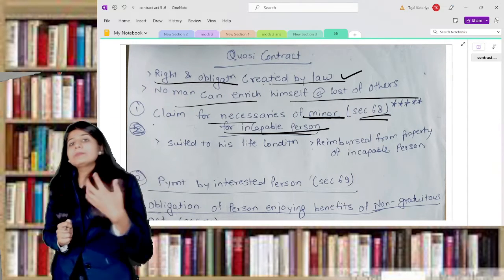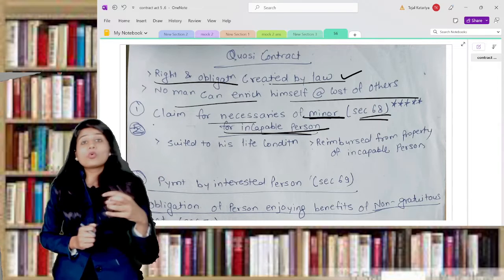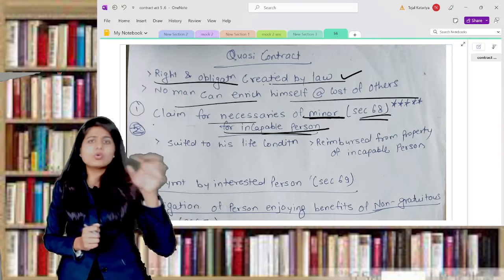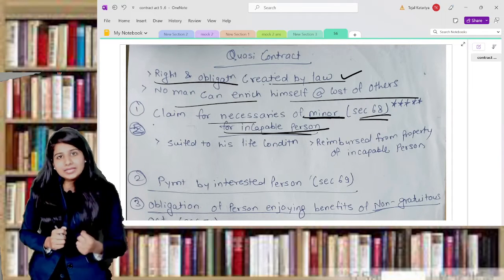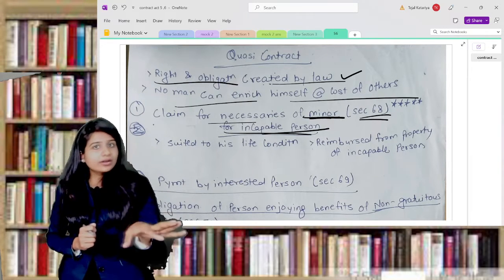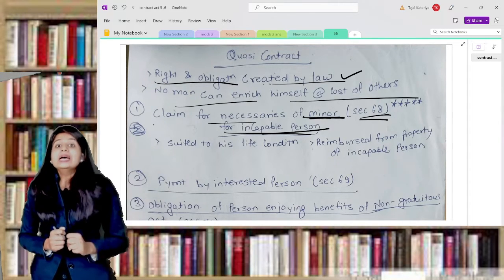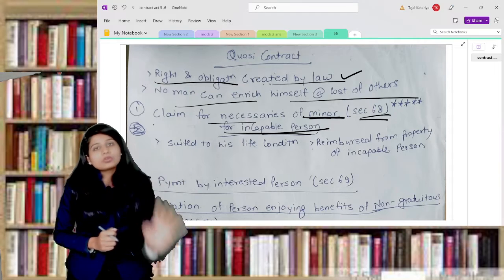So basically, if you provide or supply any necessary things to a minor, you will get money for that. Even though you are contracting with the minor, because it's a necessary, you will get money from the personal property of that minor